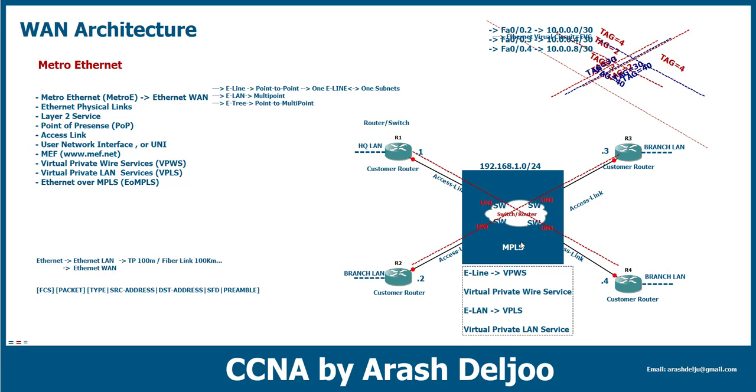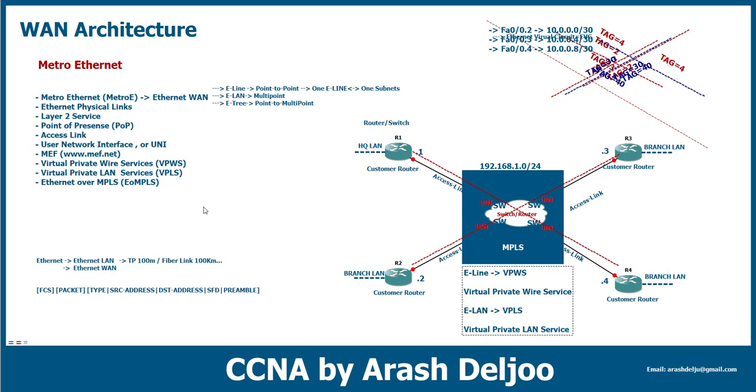Because of that, when the underlying technology for providing the E-Line is MPLS, maybe you hear VPWS, virtual private wire service, and VPLS, virtual private LAN service. Another term is Ethernet over MPLS, EoMPLS, because we are providing Ethernet over MPLS. The names are not so important. The concept is important, but we should be familiar with the different terminology that we have.